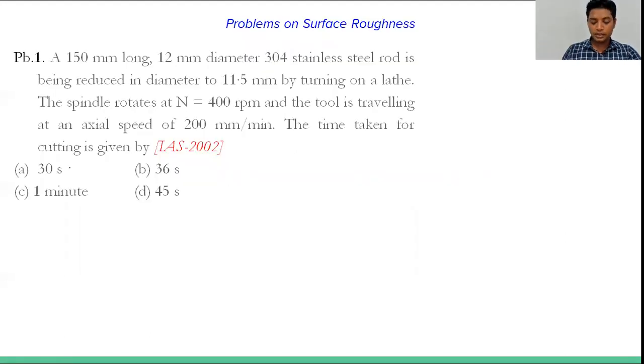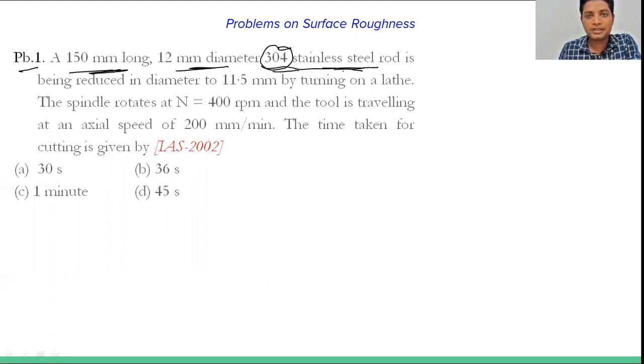Okay, last we are discussing a problem, and then we'll end this portion and end this video. So first, the value given to you is a 150 mm long, 12 mm diameter, 304 stainless steel rod. What is this 304? It is basically the category of this stainless steel rod, okay. So don't worry about what this is.